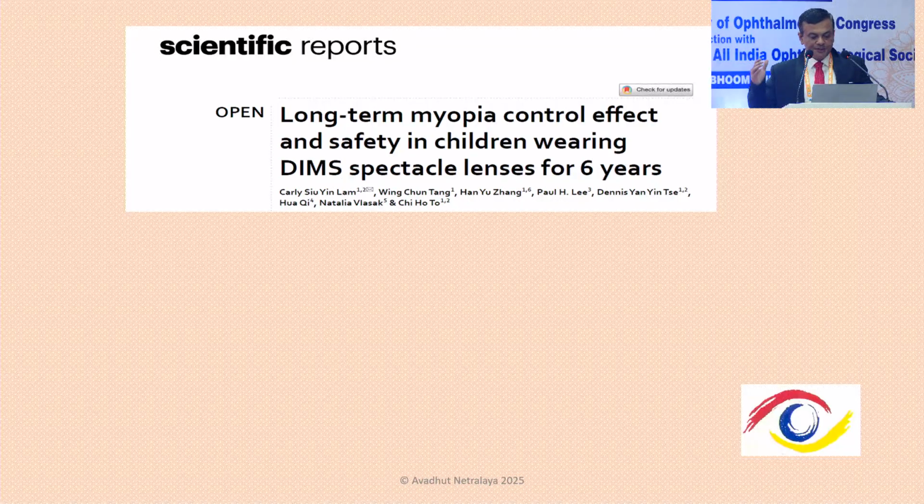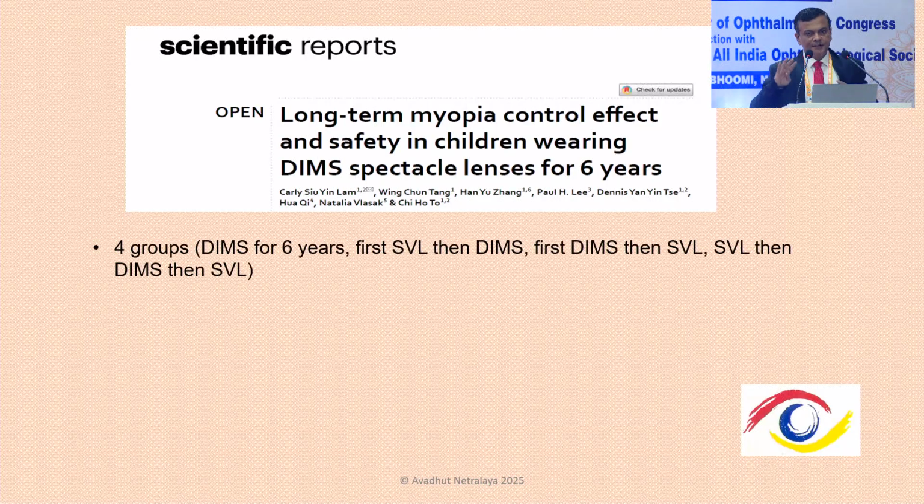This same group studied their effect over 6 years later on. This was published in 2023 or 24, and in this, they divided patients into 4 groups. One is those who were on DIMS, those who were initially on single vision and then on DIMS, and after some time, some patients dropped out and opted for the single vision lenses,